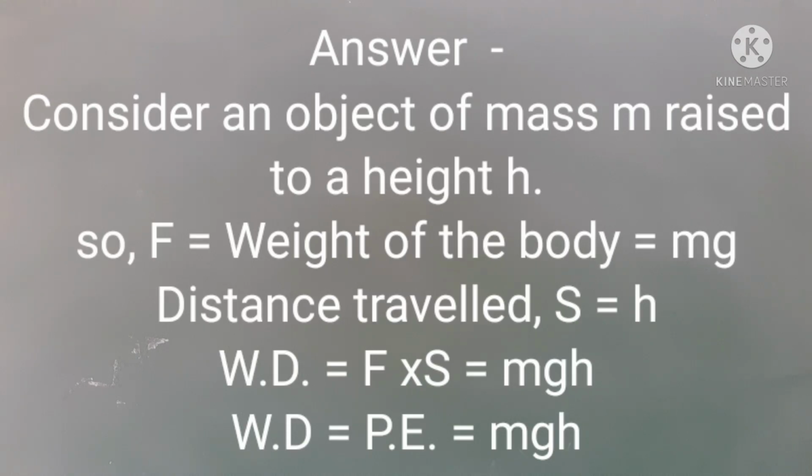Distance travelled by the object S is equal to h. Therefore, work done W is equal to F into S is equal to mgh. This work done against force of gravity is equal to the potential energy or gravitational potential energy of the object. This potential energy is equal to mgh.